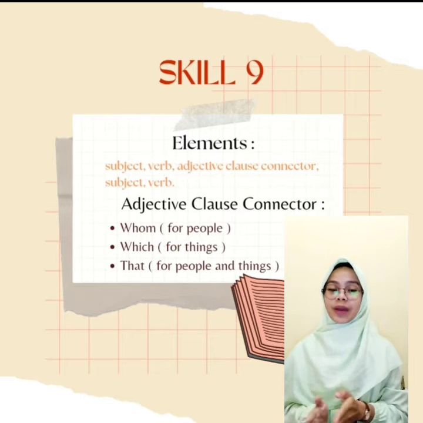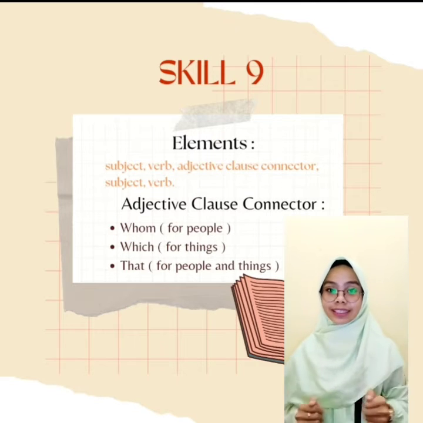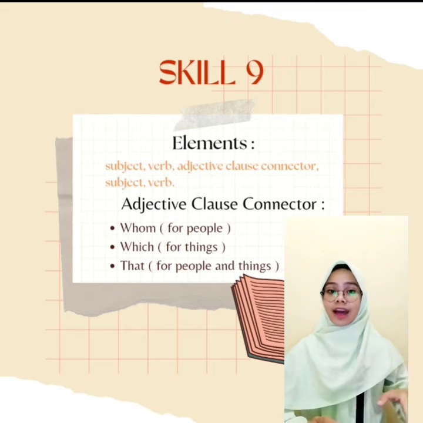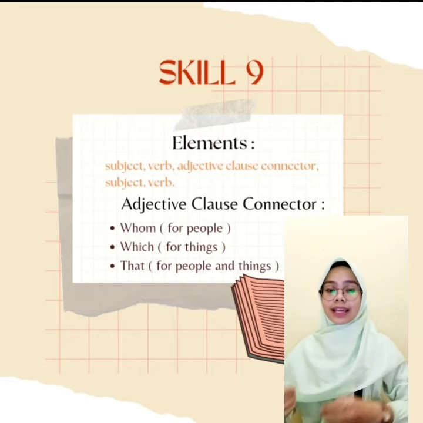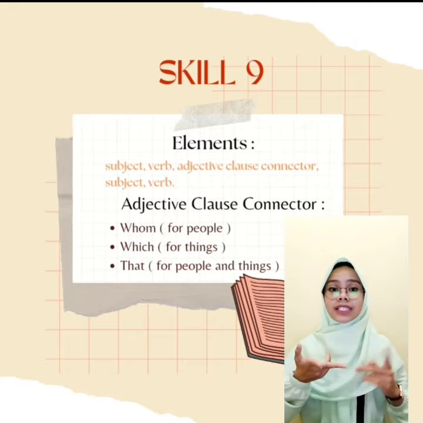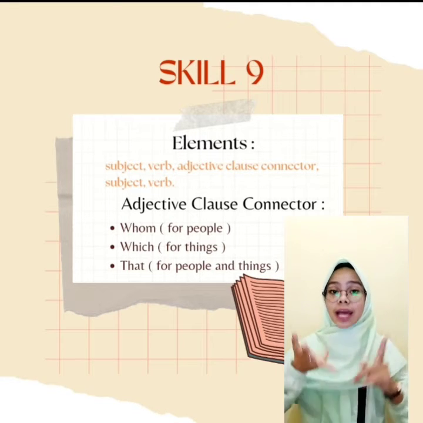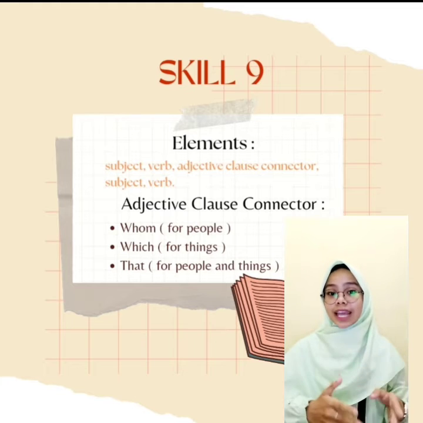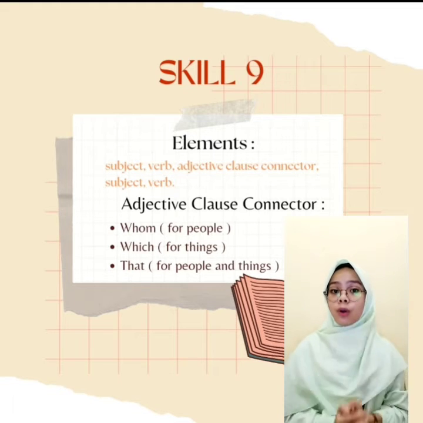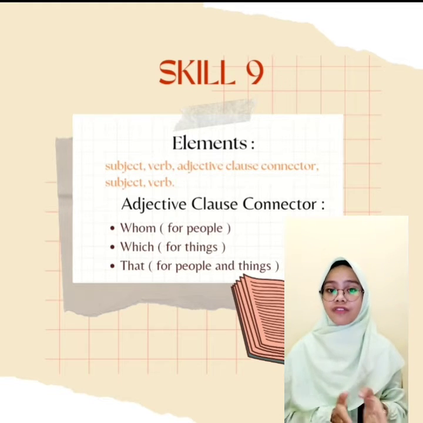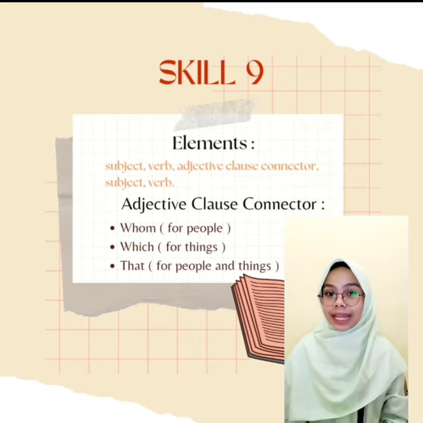Thirdly, this brings me to my next point, which is skill 9. On skill 9, there are 5 elements, that is subject, verb, adjective clause connector, subject, verb. The adjective clause connector is whom for people, which for things, that for people and things.